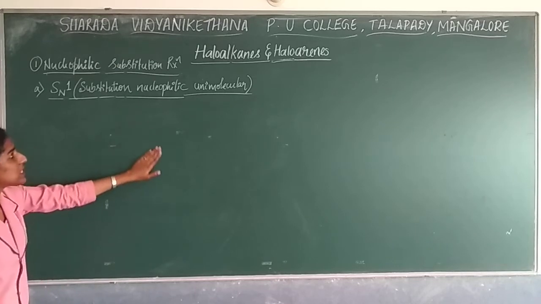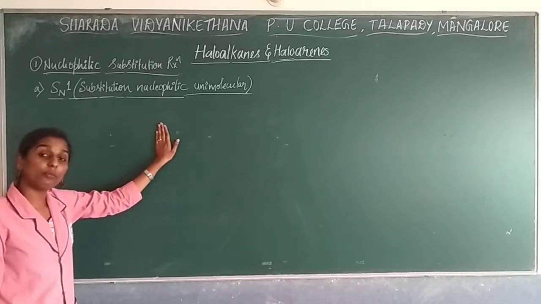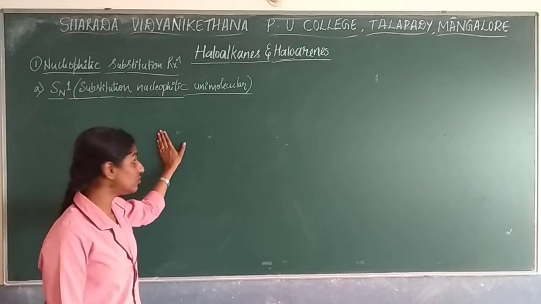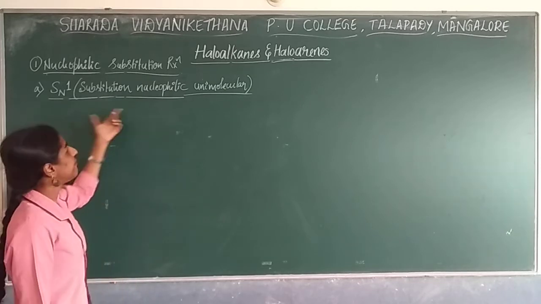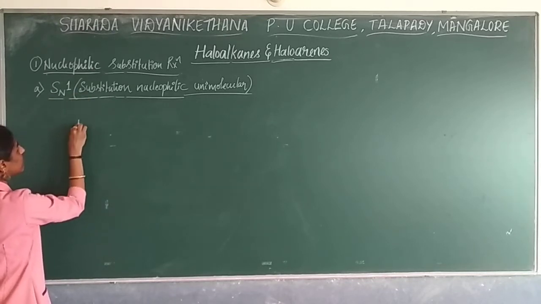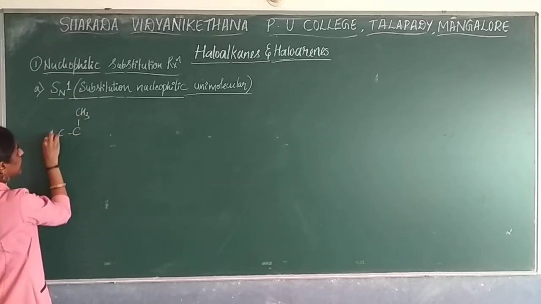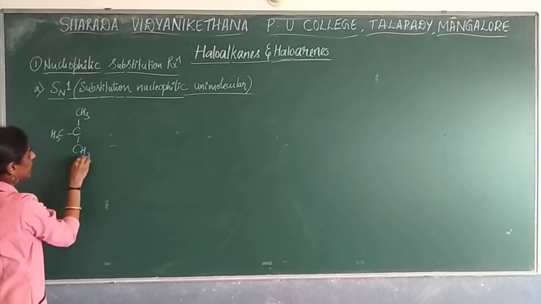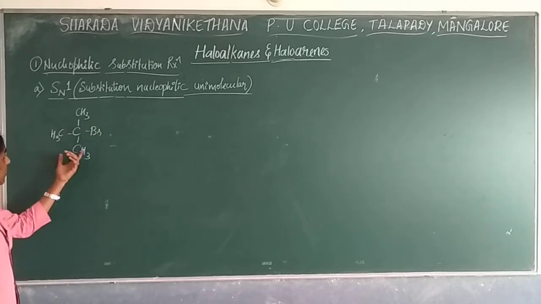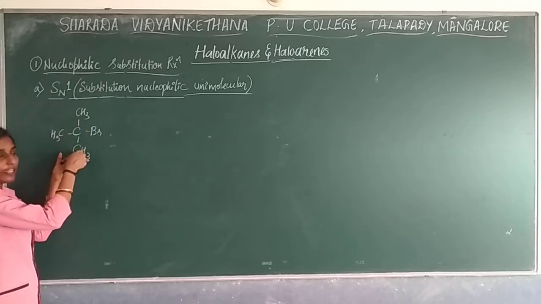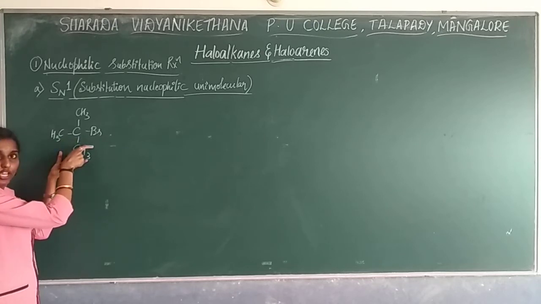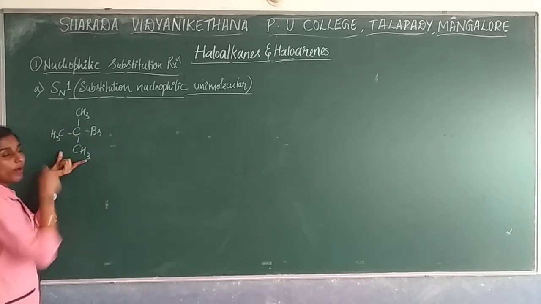Here this will be carried out by using protic polar solvents, like water as well as acetic acid. These kinds of solvents we are going to use over here as a nucleophile, and we are going to consider the reaction. We'll just take the example over here. I'll be taking tertiary butyl bromide, a very important reaction. Three hydrogens have been removed, so a methyl group has been attached, that is a tertiary group, right? So tertiary butyl bromide.